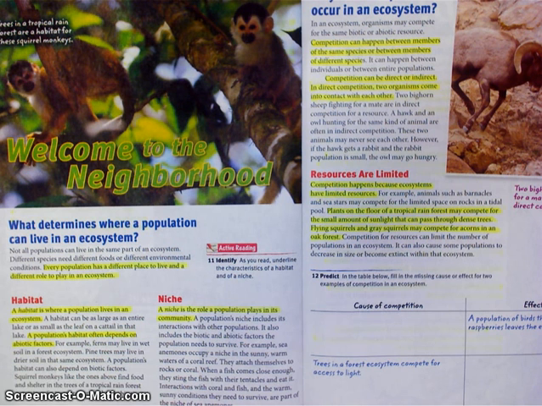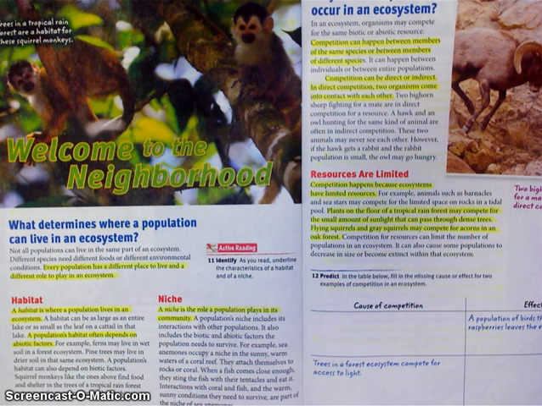And then niche or niche. A niche is the role of a population in that community. So what role does that particular population play in its community? A population's niche includes its interactions with other populations, meaning populations of other species. It also includes the biotic and abiotic factors the population needs to survive.